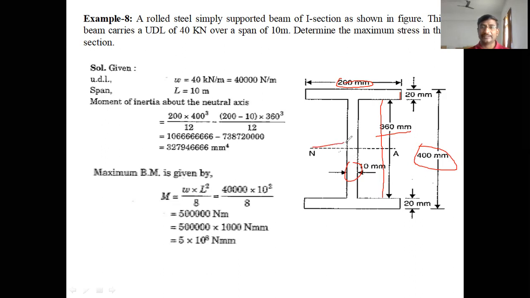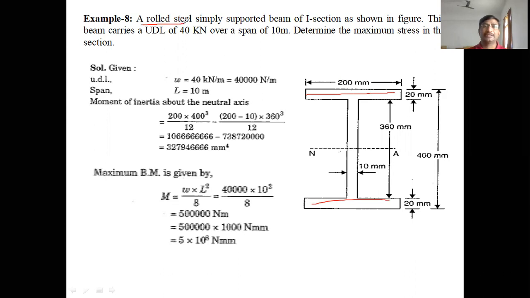So this is the neutral axis, which is centered exactly at the center because it is symmetric. Why is it called symmetric? Because the flange dimensions are equal on both sides. Only then is it said to be a symmetric section about the neutral axis. So let us go for the problem. Let us read the problem first of all.